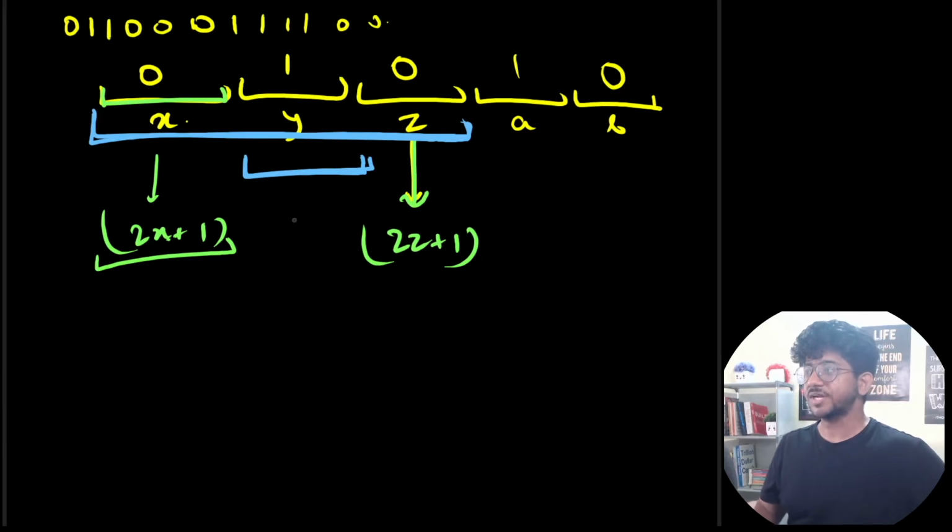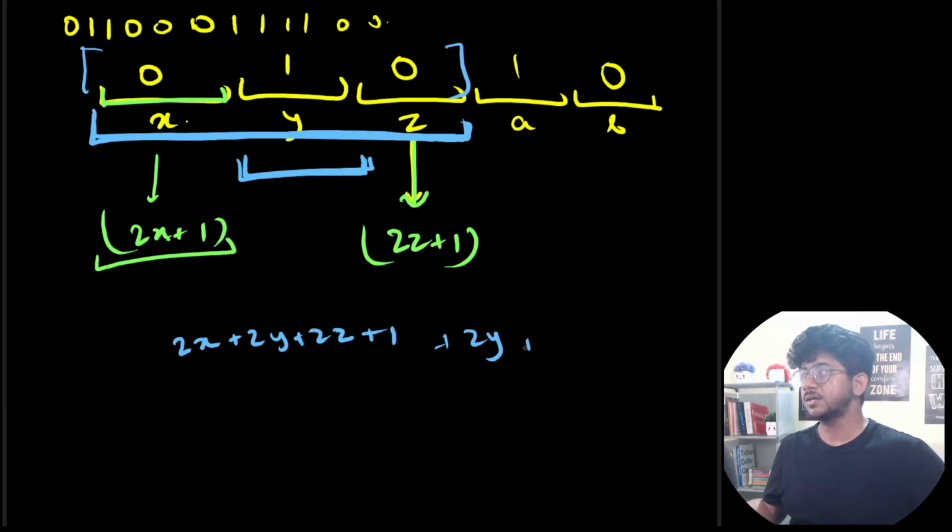In this case, we were converting everything into ones in this portion. Now if we use this whole part, the total cost required is 2x plus 2y plus 2z, plus 1. That would be the total cost. And to convert this back again, you're going to need plus 2y plus 1, right? This is the cost to convert this much of the string, because there are y characters, and this is x plus y plus z characters.